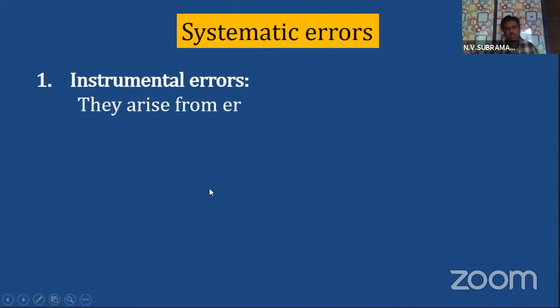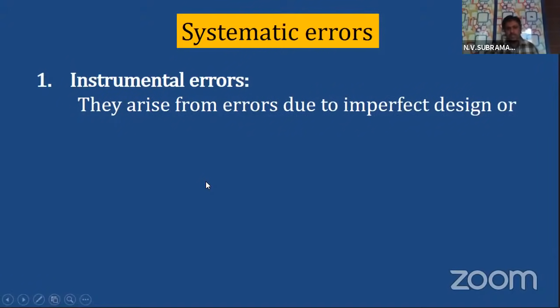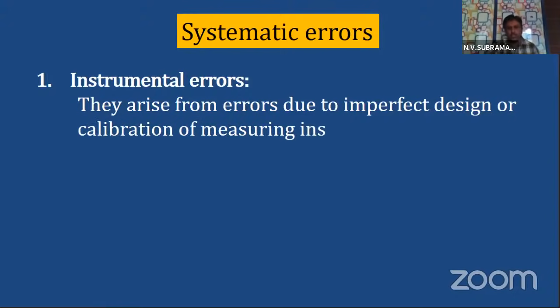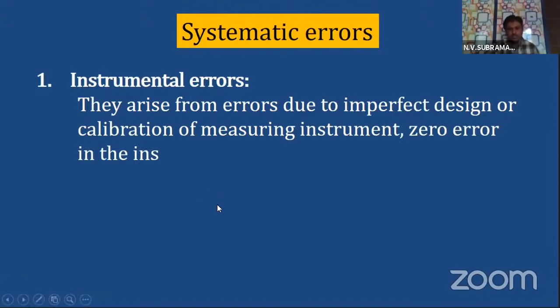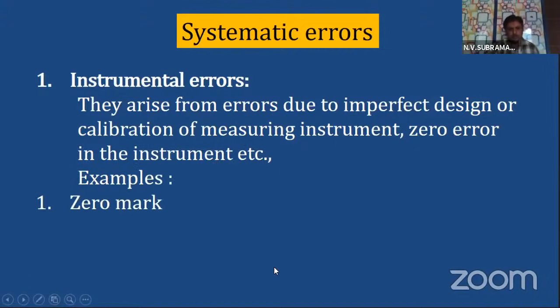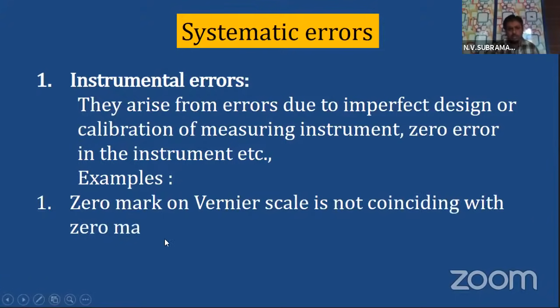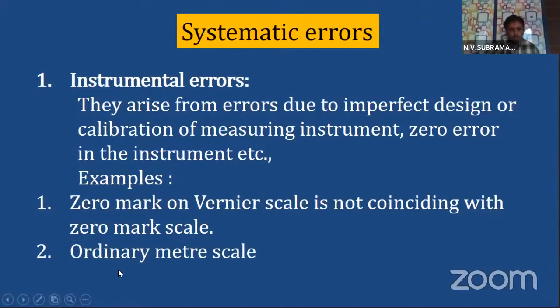They arise from errors due to imperfect design or calibration of measuring instruments, zero errors in the instrument, etc. Example: the zero mark on the vernier scale is not coinciding with the zero mark on the main scale. Or the ordinary meter scale may be worn off.